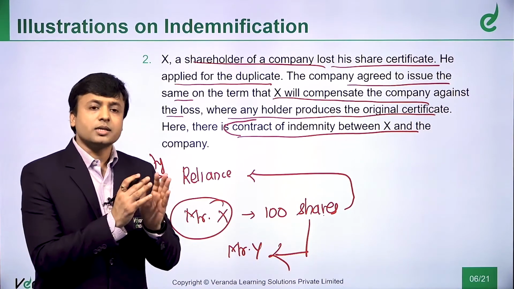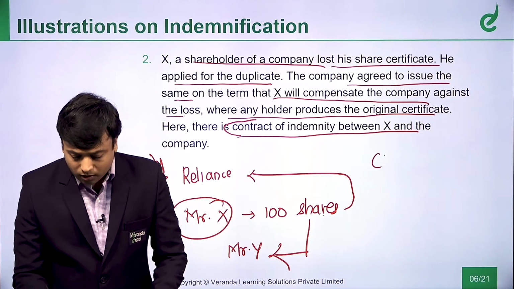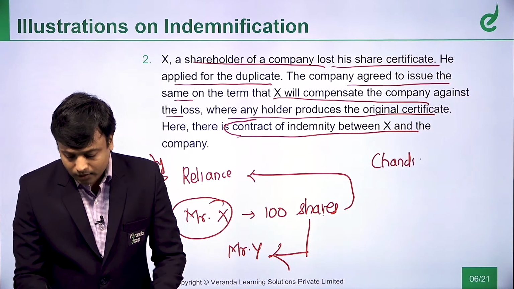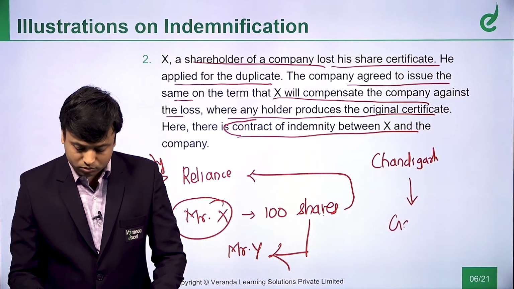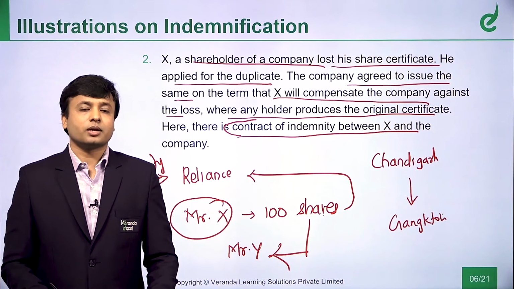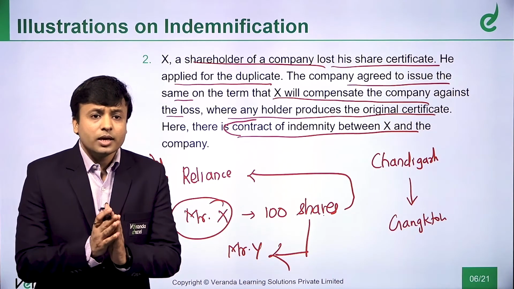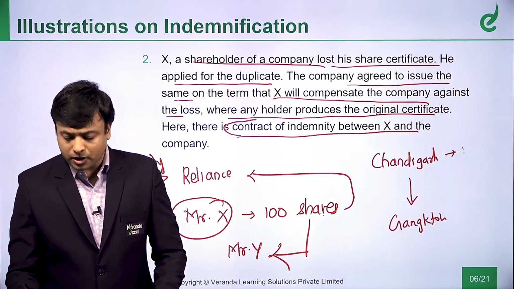He is placing a vehicle to transport goods from Chandigarh to Gangtok. That's quite a distance. Now, he transports the goods and bills to whom? Bills to, say for example, Reliance Industries,